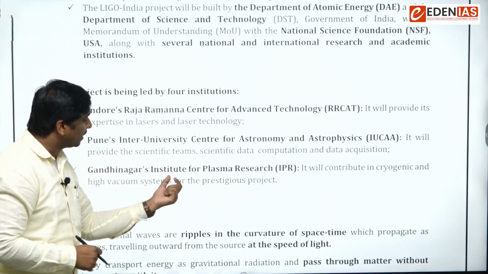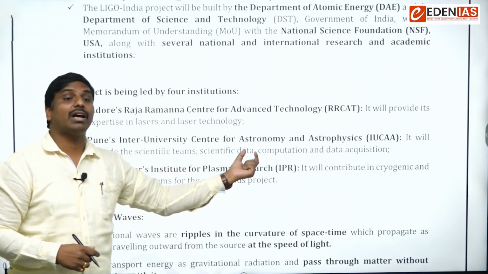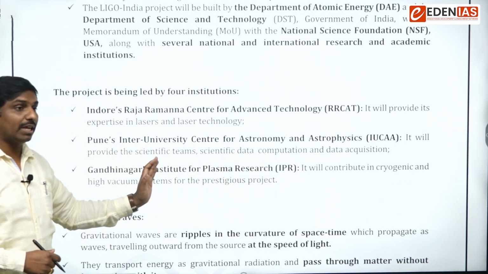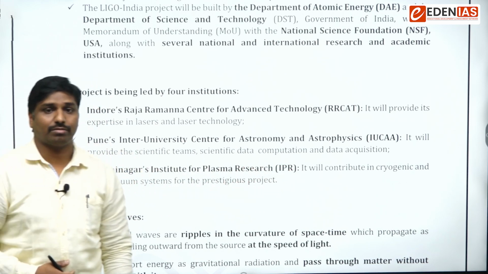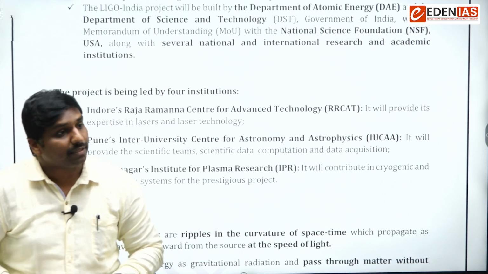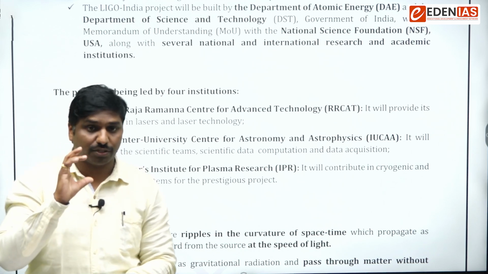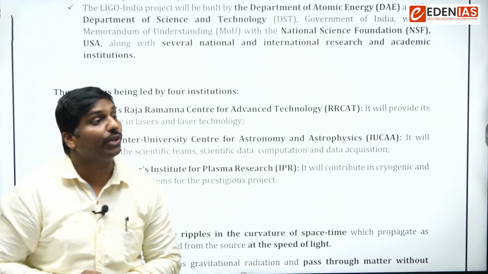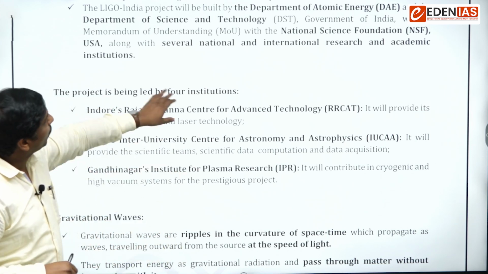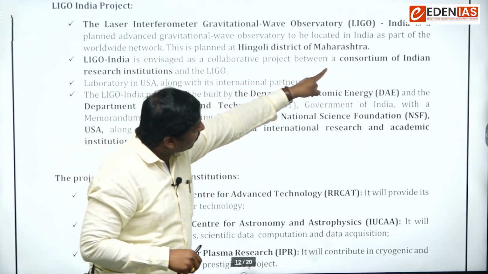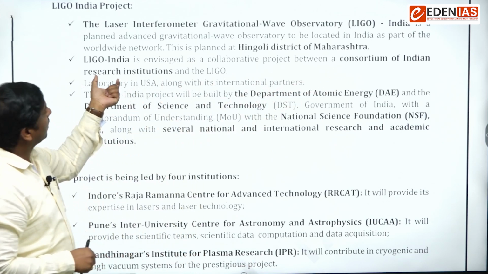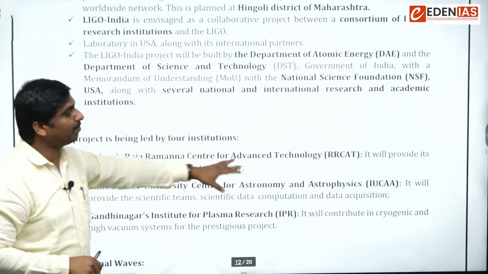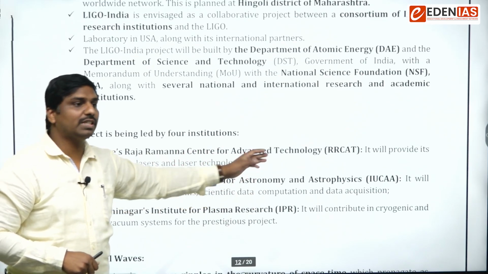Next, we have the Institute for Plasma Research, IPR. It is an organization based in Gandhinagar, Gujarat. These are some of the research organizations involved in the development of this LIGO India project. We have said that it is a project between a consortium of Indian research institutions. These are those research institutions. And what is their purpose? That is also mentioned here.